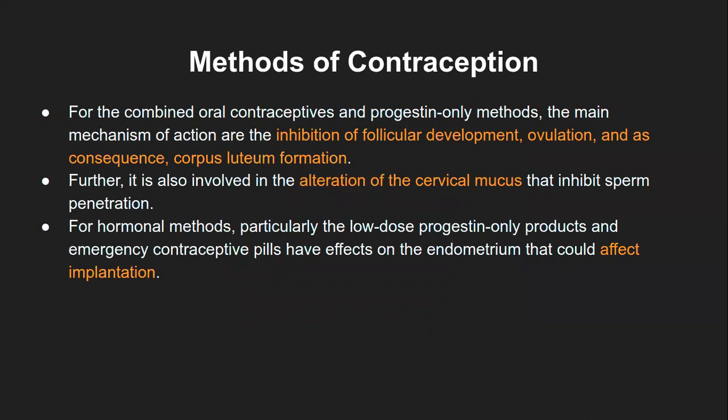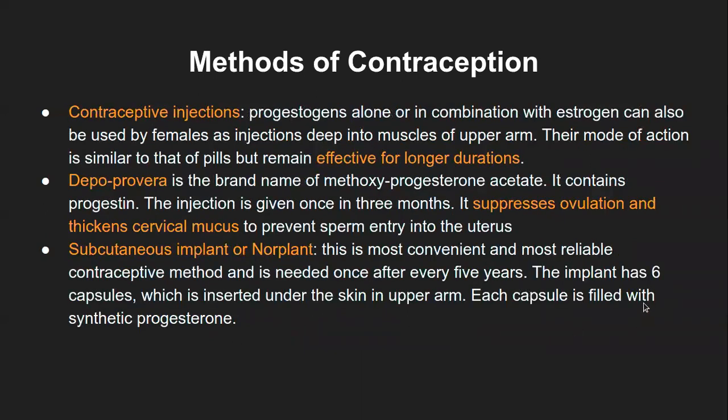The ovaries over time will get used to that particular course of action, and there might be difficulty in menstruation after a certain while. So these always need to be used in consultation with a doctor, because it has to be checked for other factors related to the menstrual cycle. So that is the overall methods of contraception.